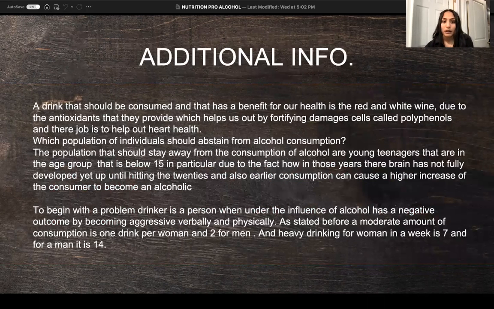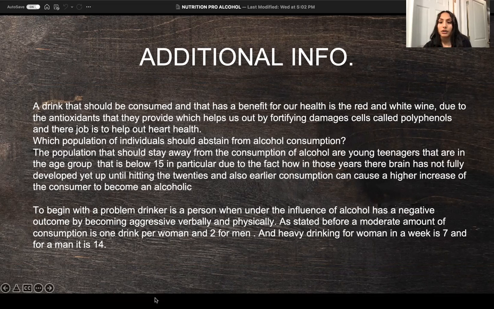Additional information is that a beverage we should consume that has a benefit for our health is red and white wine, preferably the red. This is due to the antioxidants they provide, called polyphenols, which help by fortifying or improving damaged cells, and their job is to help our heart health.